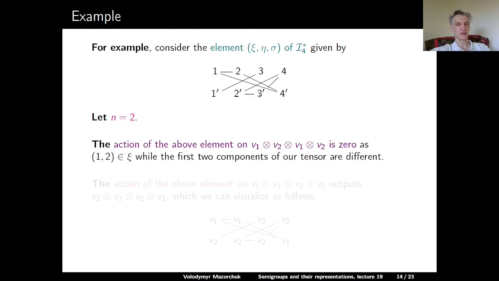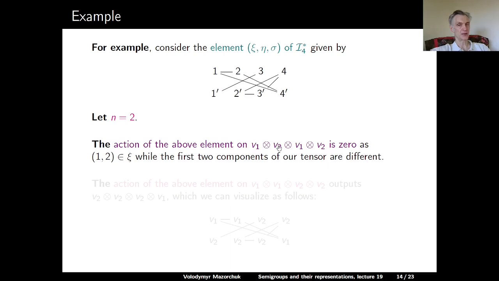If we apply this element to the standard basis element v1 tensor v2 tensor v1 tensor v2, the outcome will be 0, because in our element in I star sub 4, 1 and 2 belong to the same class. So for the outcome to be non-zero, the indices of the first component and the second component should be the same, but they're different.